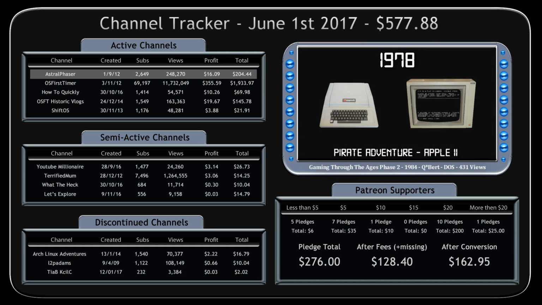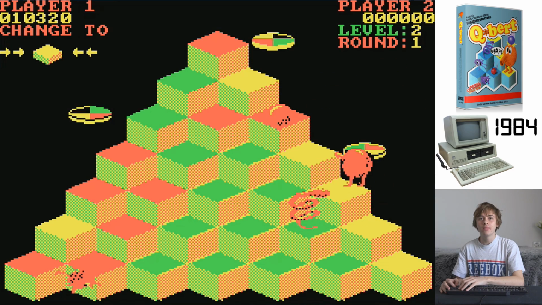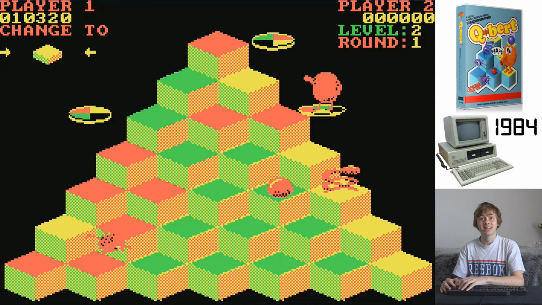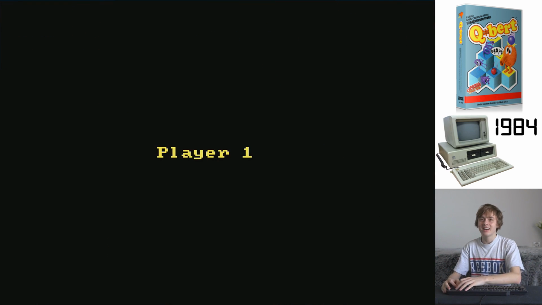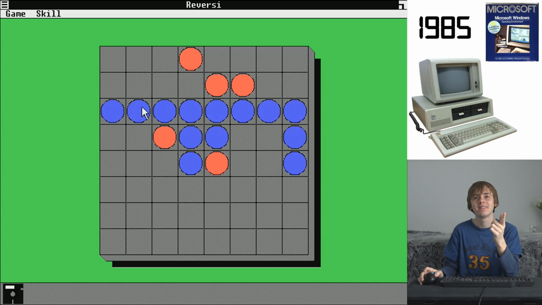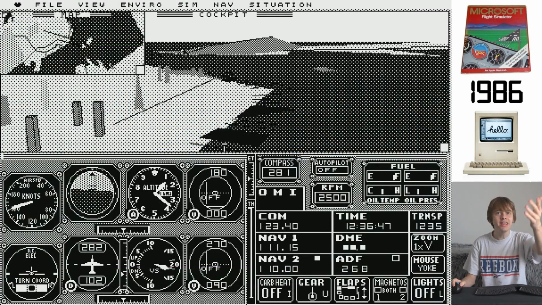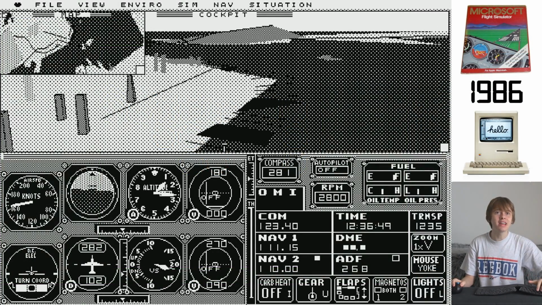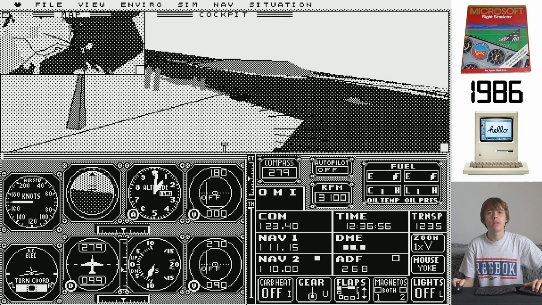In Gaming Through the Ages this month, I played Q*bert from 1984 for DOS, Reversi from 1985 for Windows 1.0, and Microsoft Flight Simulator from 1986 for the Macintosh. The Austin mystery still exists, however not for long, as it will most likely be revealed next month.